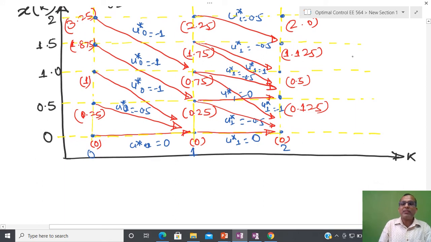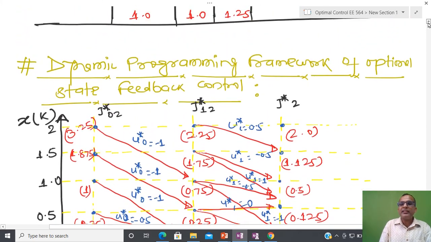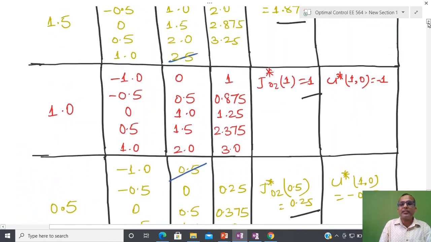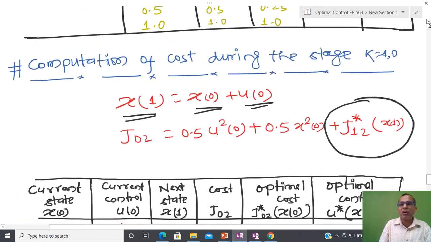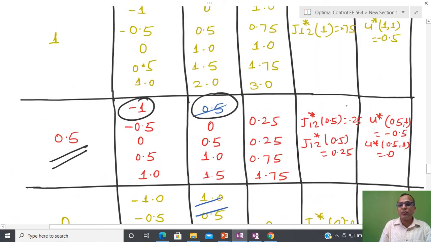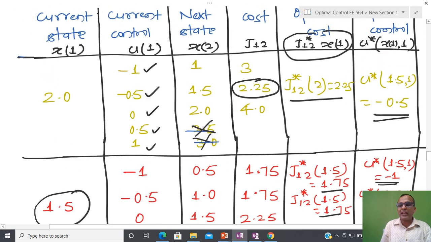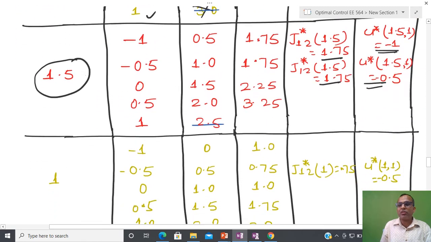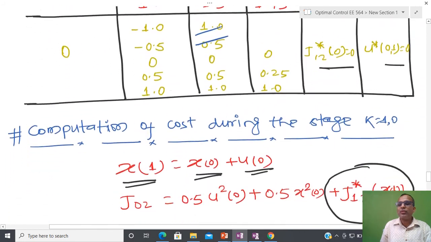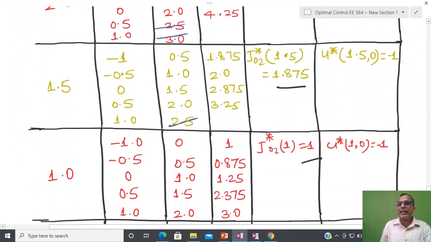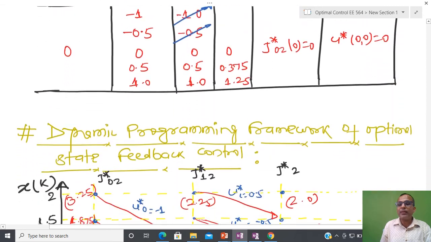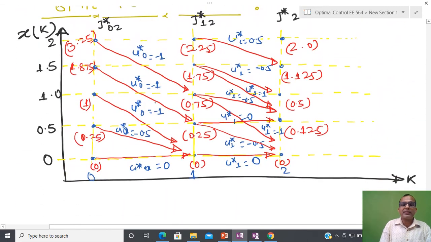At this point again, whatever cost we have seen in the first table, I am going to write all the costs. So from here 0, 0.25, 0.75, and 1.15. So all costs I will write, and I know the terminal cost also. So the terminal cost I am going to write last, and after that I know the direction of control also from the table. So now what we have seen, that if I am at 2, then I will explain this row to you.